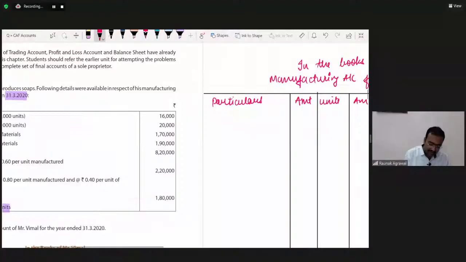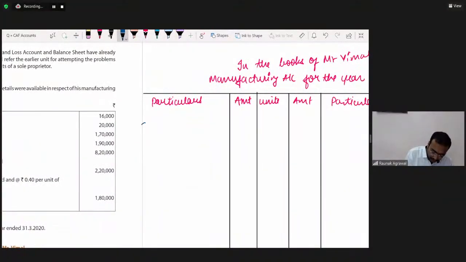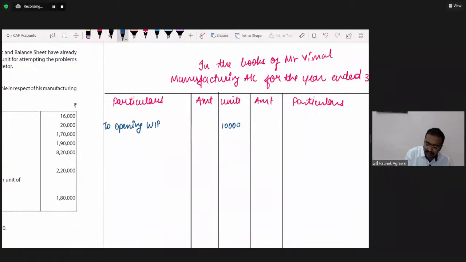So what will we do? We will debit it: to opening WIP. You have to write it completely, work in progress. Opening WIP, how many units? We have 10,000 units, and the amount mentioned is 16,000.